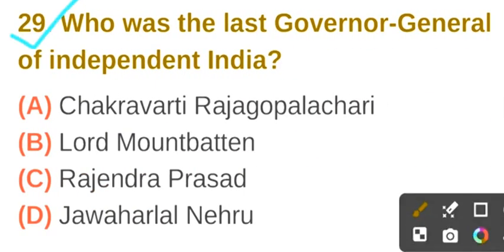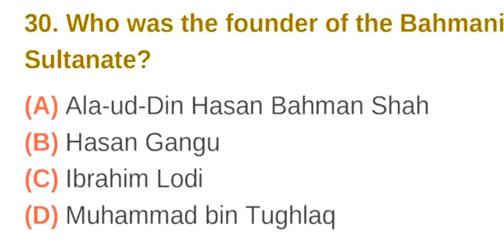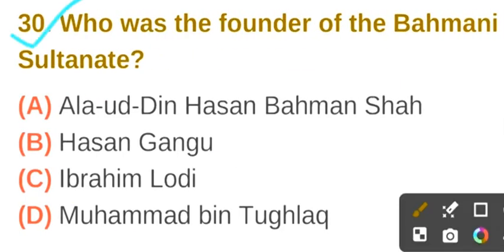Question number 29. Who was the last Governor General of independent India? The correct answer is option A, Chakravarti Rajagopalachari. Question number 30. Who was the founder of the Bahmani Sultanate? The correct answer is option A, Alauddin Hasan Bahman Shah.